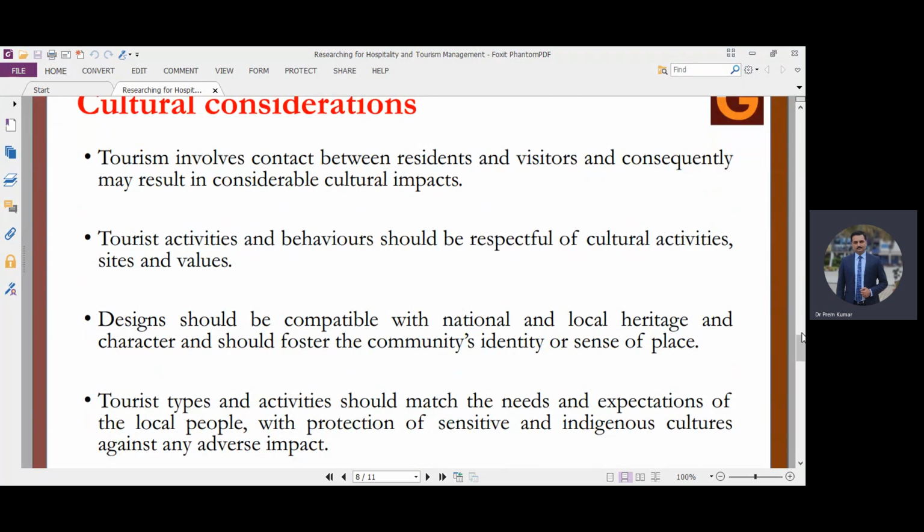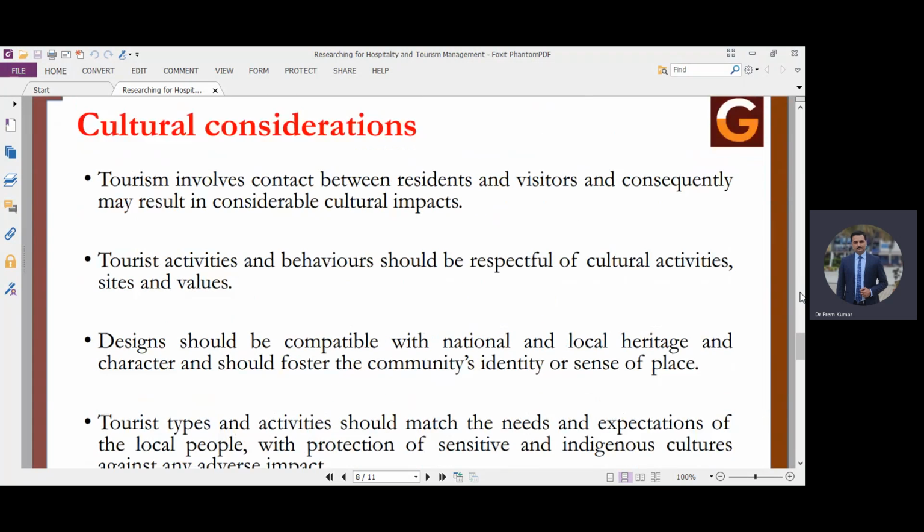Further, we have the cultural considerations, in which, as I talked about, each and every tourism destination or each and every local community has its own culture. Cultural properties and cultural aspects are there which are very unique to them. And the tourists who are coming from different areas are also carrying some type of cultural assets or cultural qualities with them. So how are they going to interact with them, what kind of cultural shock may they receive, or what kind of cultural differences might they find?